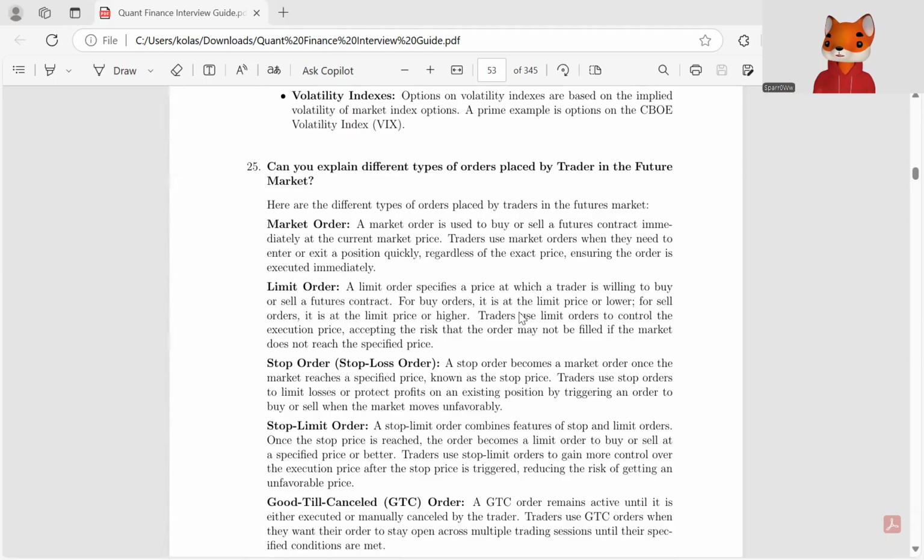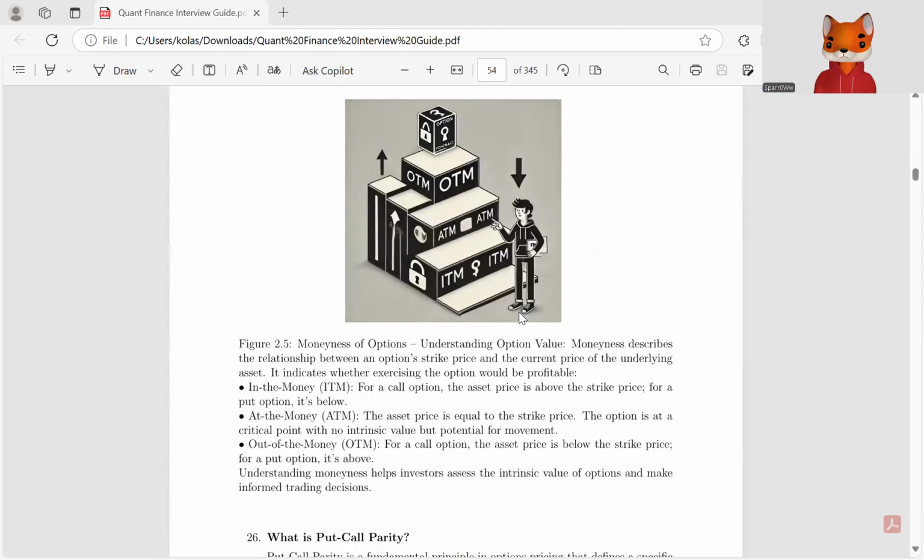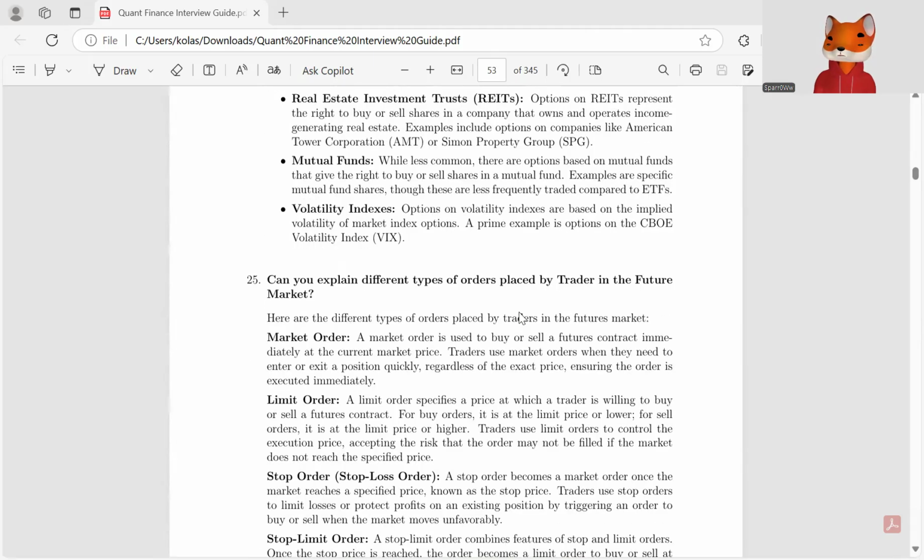What are the different types of orders placed by a trader in a futures market? The different types of orders placed by a trader in a futures market are market order, limit order, stop order or stop loss order, stop limit order, good till cancelled order, and day order. I'm going through each one of them.